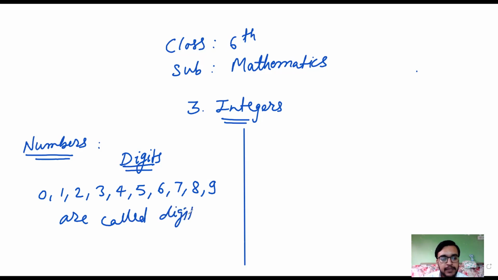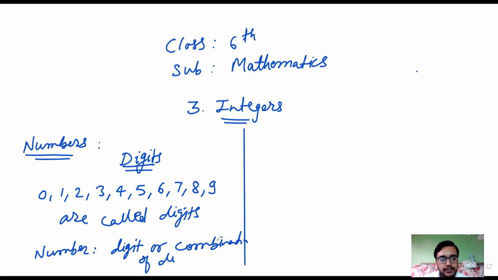With the help of these digits, numbers are formed. So we can define a number as a digit or a combination of digits. For example,